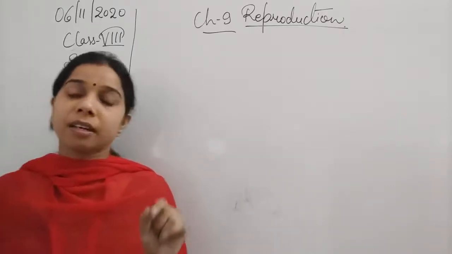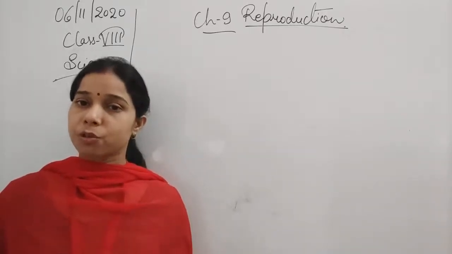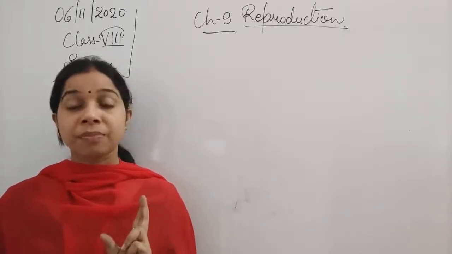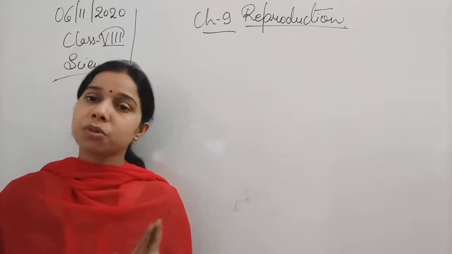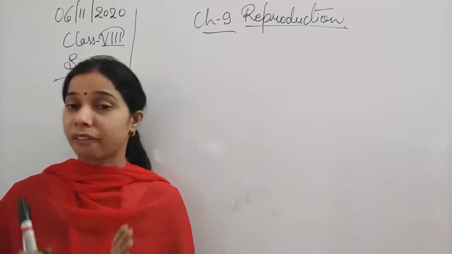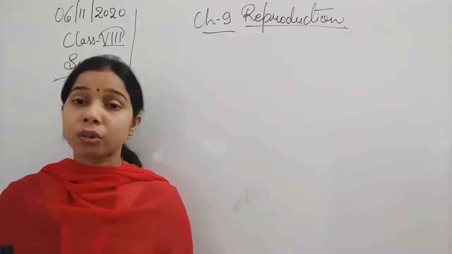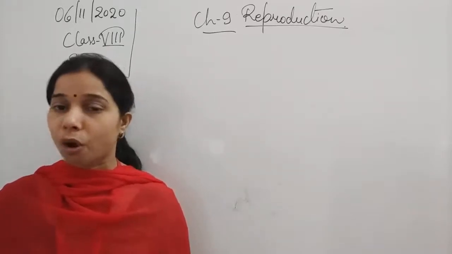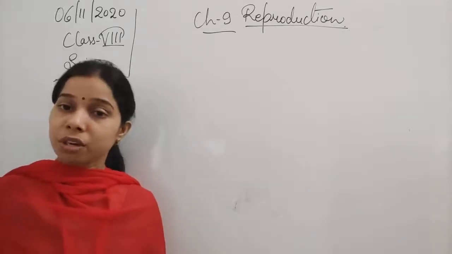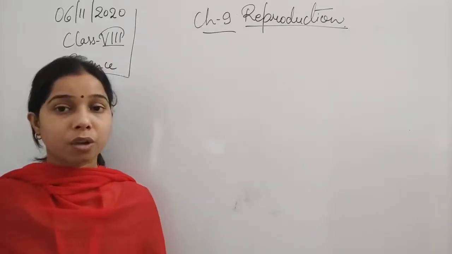This fusion occurs at a proper temperature, and because of this fusion, zygote formation occurs. Now, here we keep the zygote in an incubator where we provide sufficient conditions so that the zygote does not get destroyed.